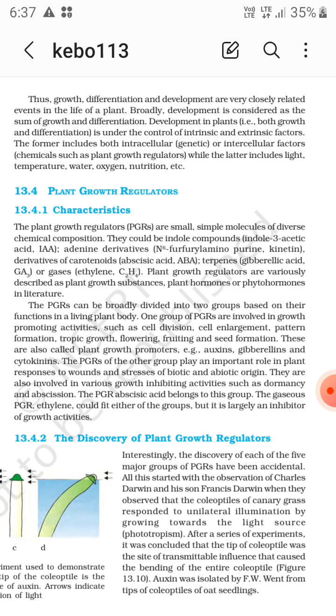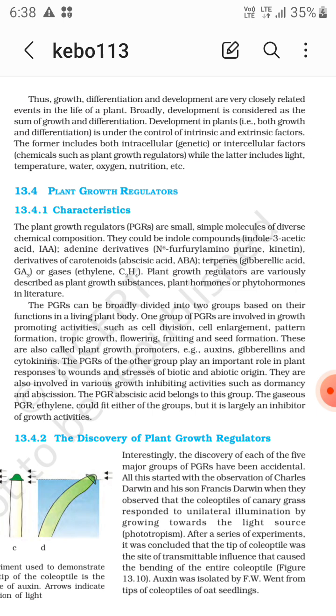They could be indole compounds, that is indole-3-acetic acid, IAA; adenine derivatives, that is N6-furfurylaminopurine, kinetin; derivatives of carotenoids, that is abscisic acid, ABA; terpenes, gibberellic acid, GA3; and gases, ethylene, C2H4.